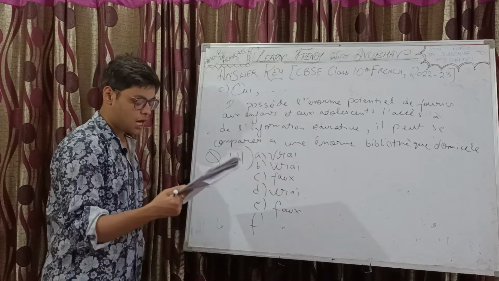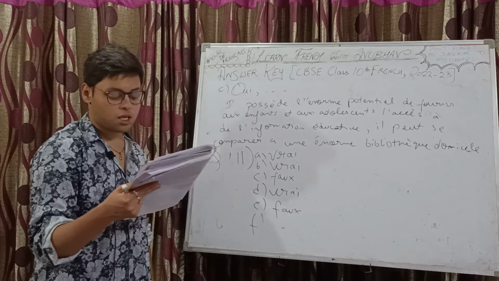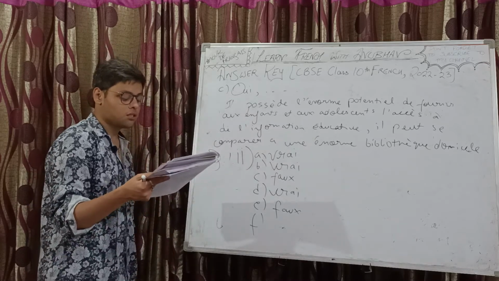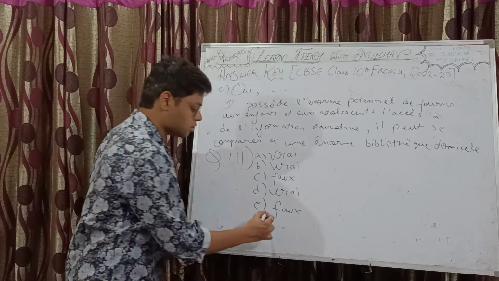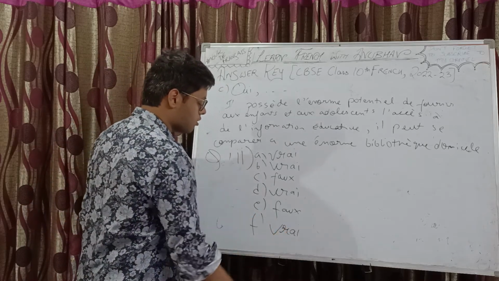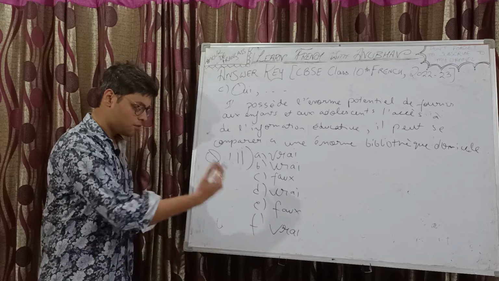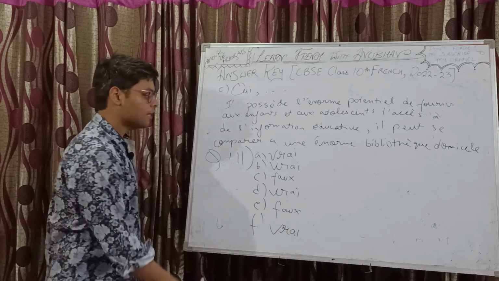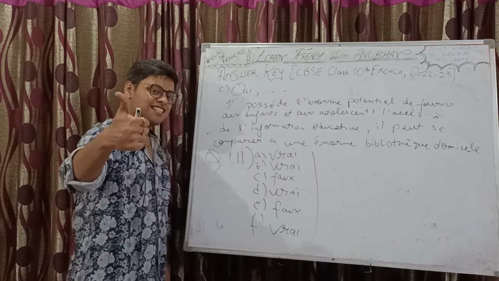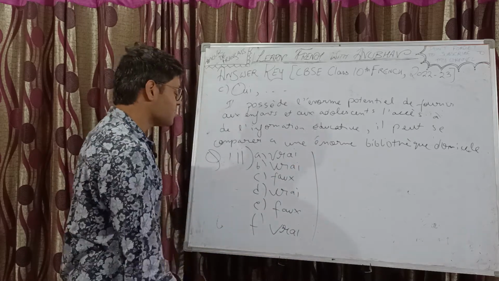And the last one, Internet est un outil important pour avoir de l'information. Internet is an important tool to have information. Yes, of course. Vrai. I mean, I am uploading the videos on YouTube and you are watching through what? Internet connection. Right. So yes, internet is essential for information, isn't it?